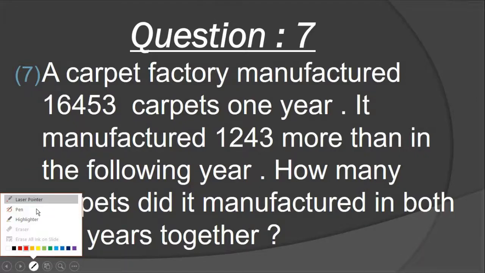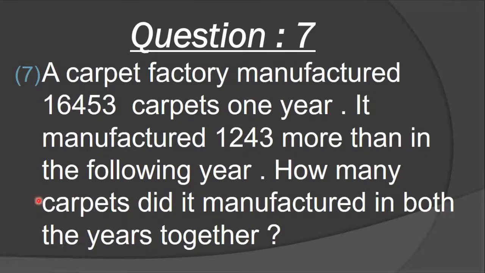Anybody can tell me, students, what you are doing here? Manufacture means make or made in a carpet factory. Again and again I am reading and telling you because it is a very complicated question, and you have to understand what the question is and what the data is.